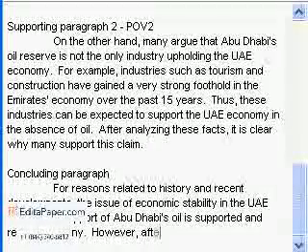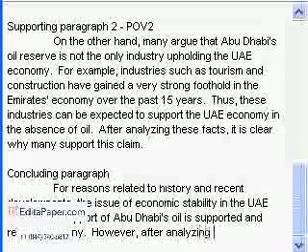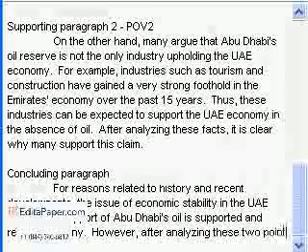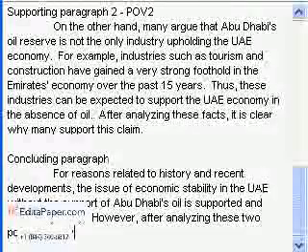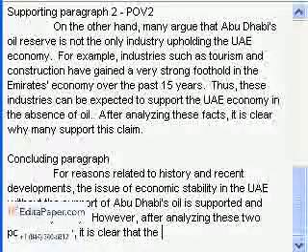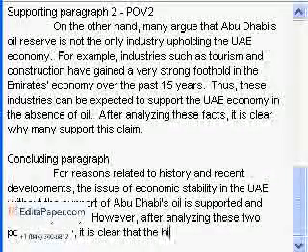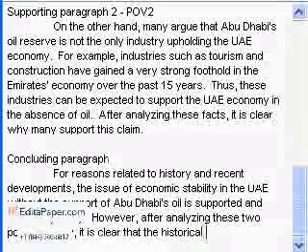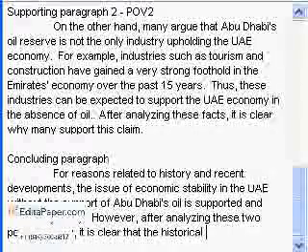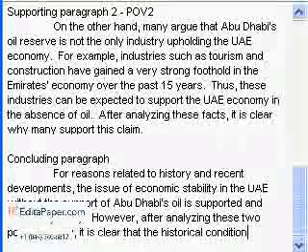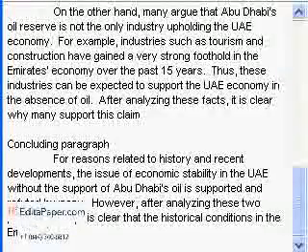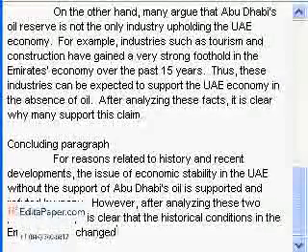So however, after analyzing these 2 points of view, it is clear that the historical conditions in the Emirates have changed.